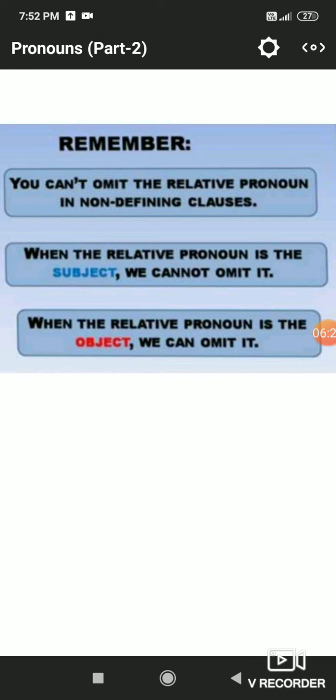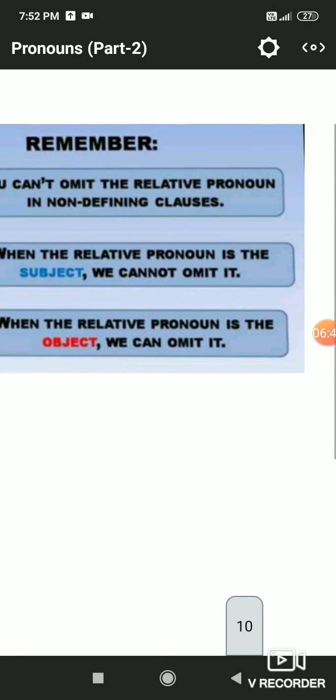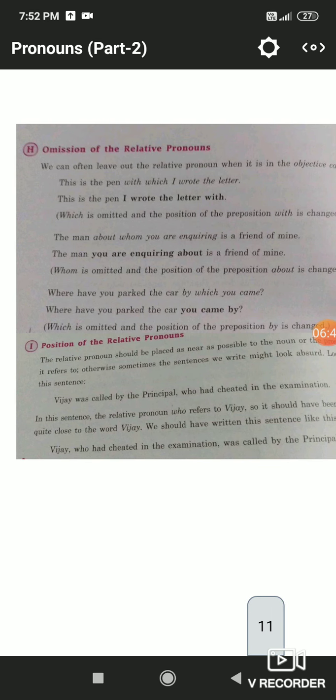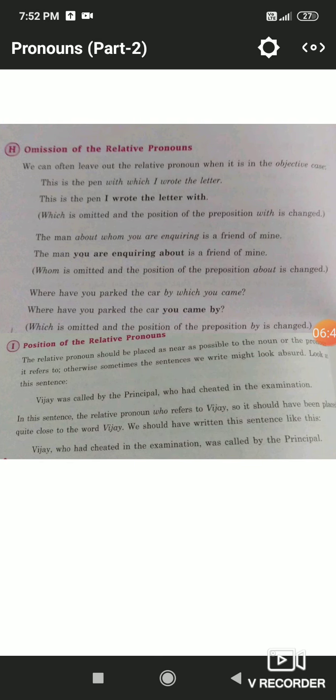Let me repeat it again. You can omit the relative pronoun in a defining clause. When the relative pronoun is the subject, we cannot omit it. When the relative pronoun is working as the object in the sentence, we are allowed to omit that relative pronoun. But while omitting the relative pronoun, you have to change the position of the preposition also. Read the example given here.